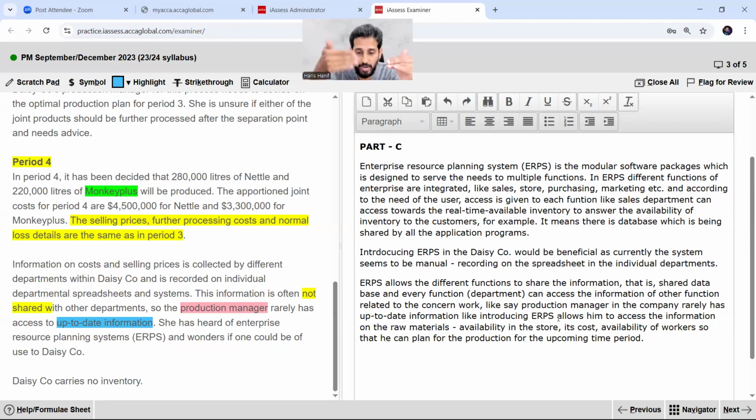Now further we have to write down the benefit. I have only written one benefit, right? Now using ERPS, he would be able to analyze and plan the resource and would be in a better position of decision making.